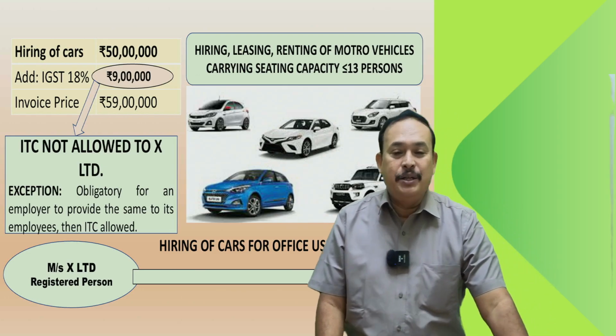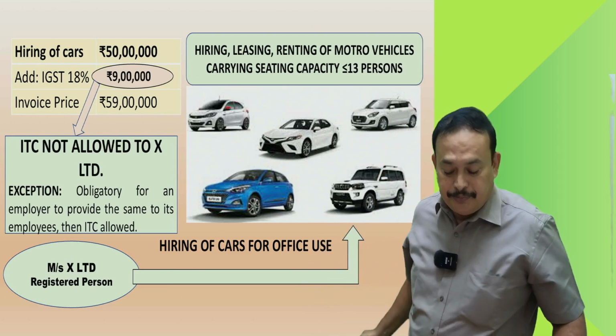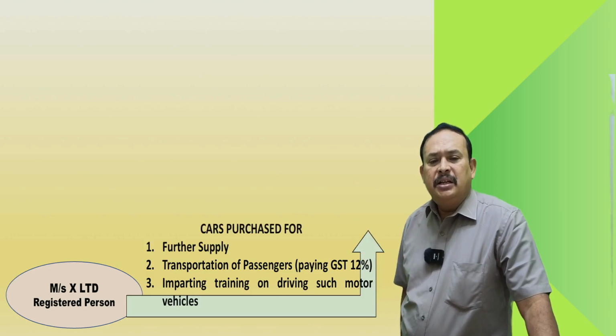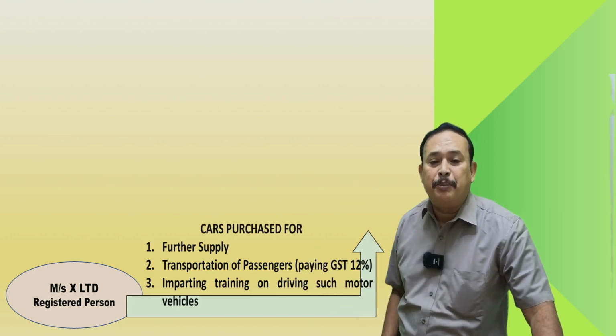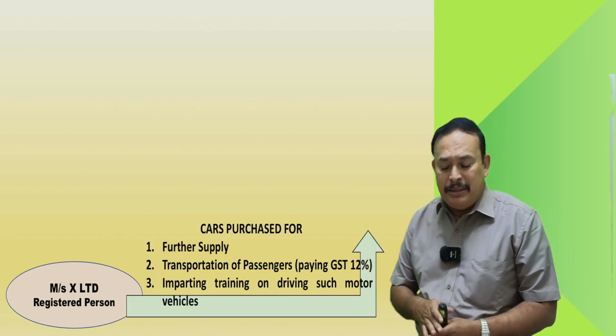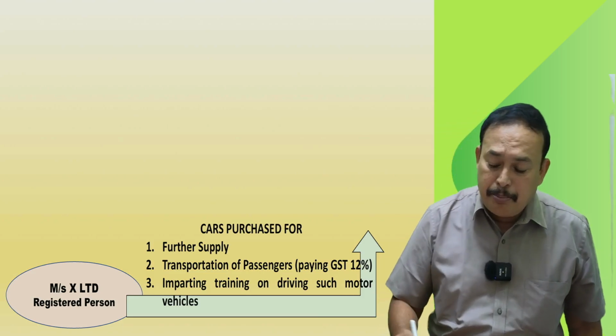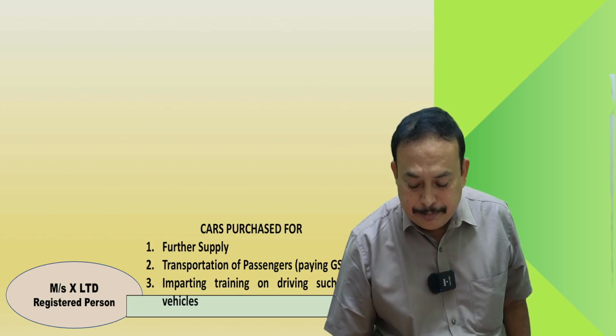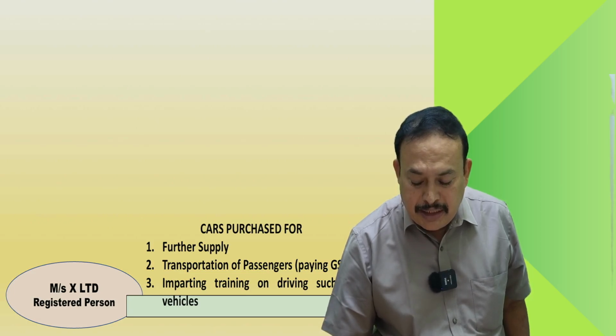Excellent. Rightly said. Further moving on to X Limited, registered person. Cars are purchased for what purpose? For further supply. Here the word supply is there, my dear friends. The word supply is a very, very powerful point.